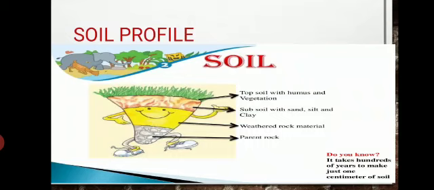Horizon C, weathered rock material. This layer is between the subsoil and the parent rock. Horizon D is the parent rock. This is the last layer of the profile and it is a solid layer of under-weathered rock. And here is an amazing fact: it takes hundreds of years to make just 1 centimeter of soil.